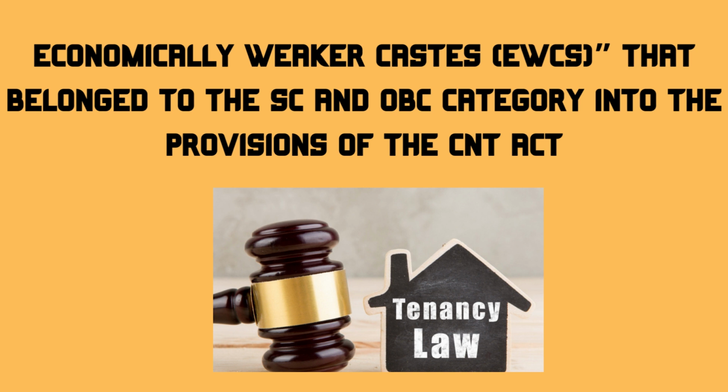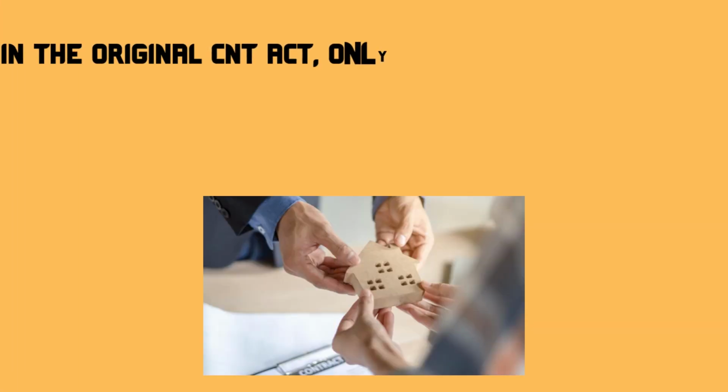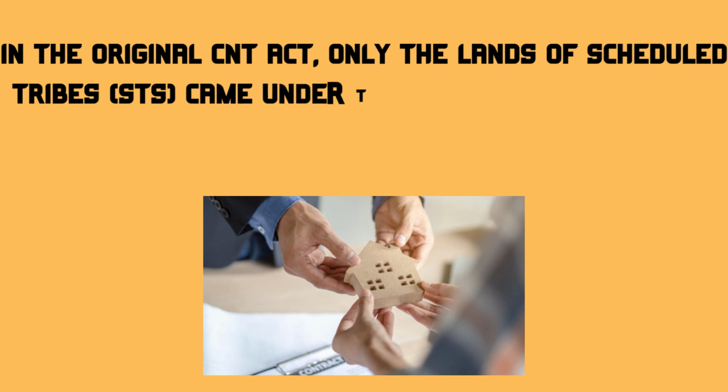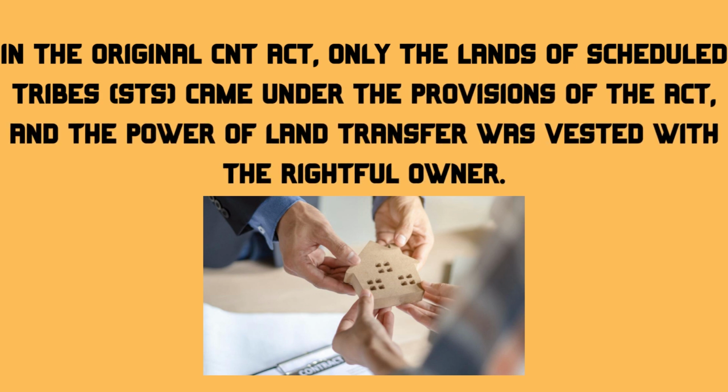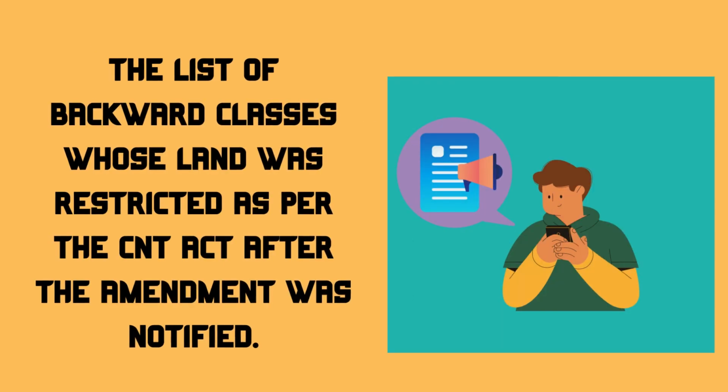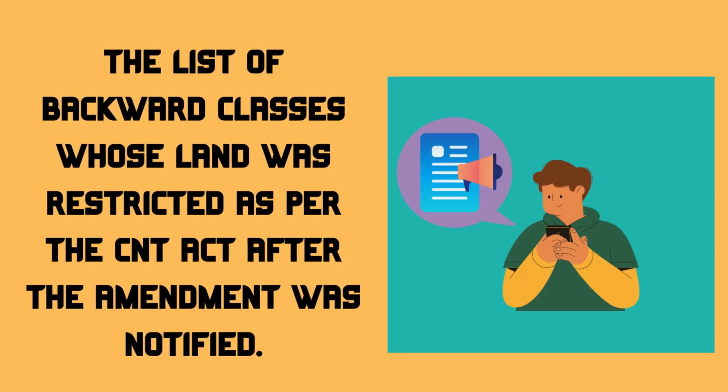of the CNT Act. In the original CNT Act, only the lands of scheduled tribes, STs, came under the provisions of the Act, and the power of land transfer was vested with the rightful owner. The list of backward classes whose land was restricted as per the CNT Act after the amendment was notified.